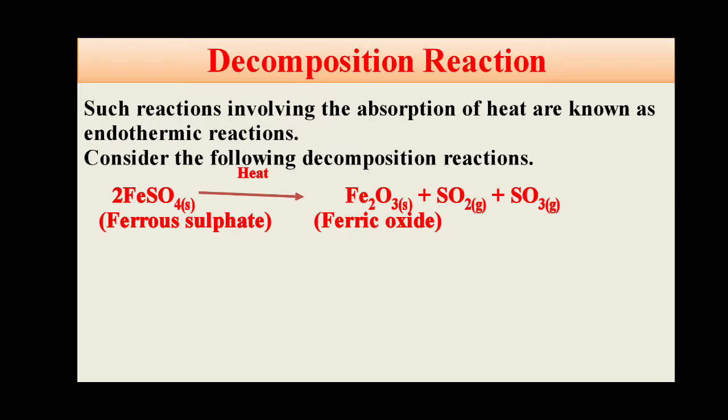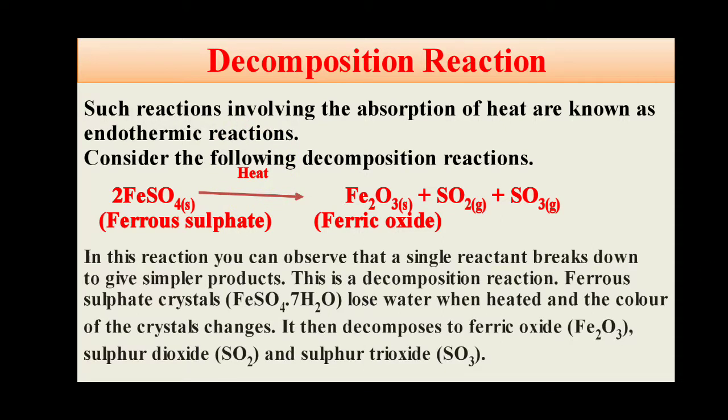This is also an example of an endothermic reaction, because this reaction requires heat to carry out its process. In this reaction you can observe that a single reactant, that is one compound, breaks down to give simpler products. This is a decomposition reaction.